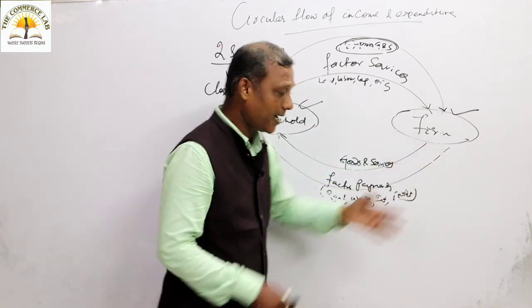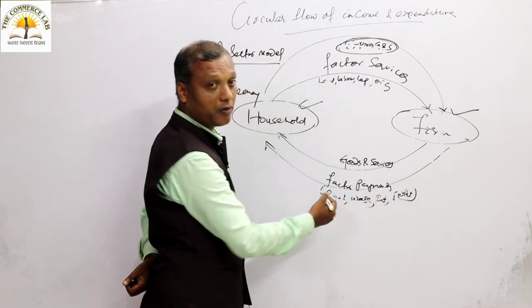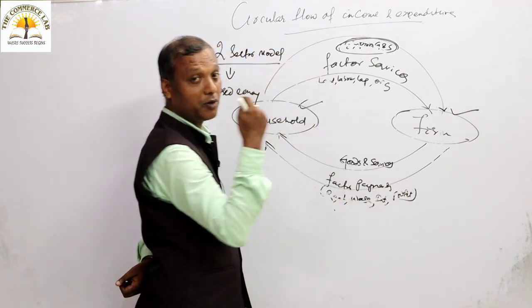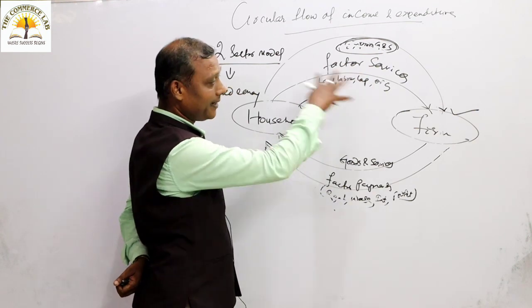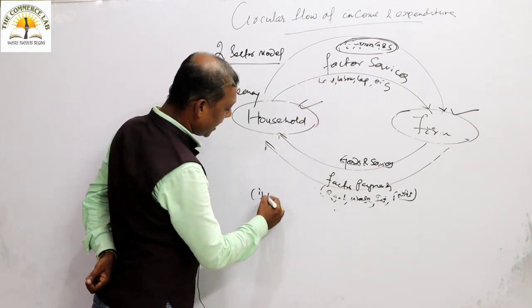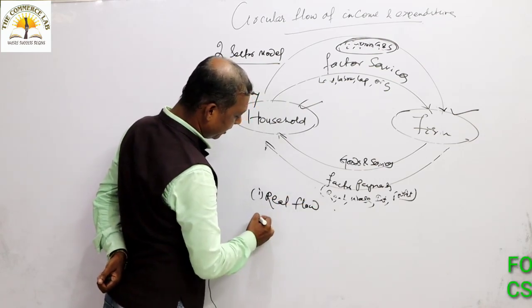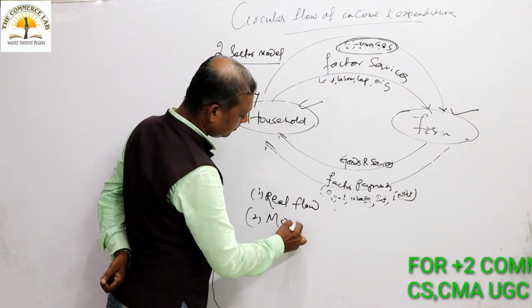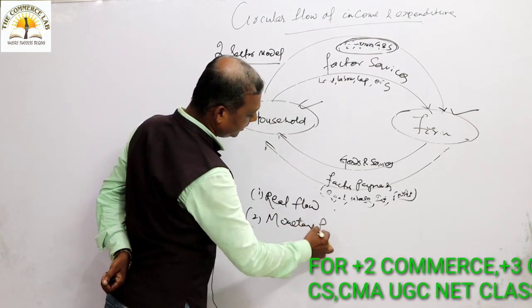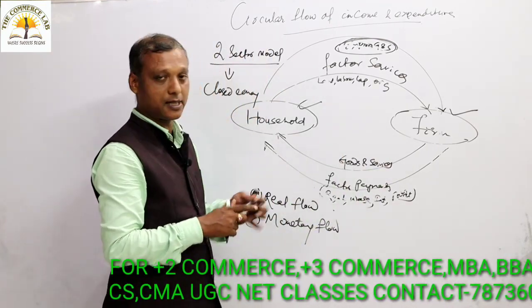Here the money flow comes, the monetary flow. In the entire process of circular flow, you will see two flows. One will be your real flow and one will be your monetary flow.